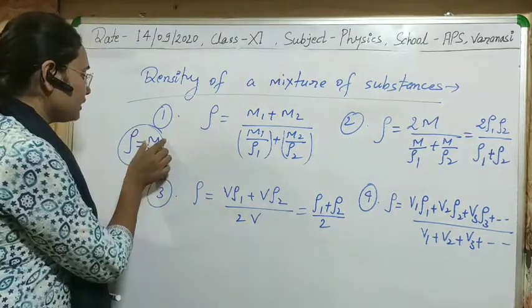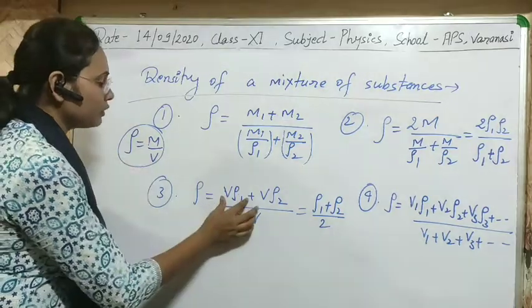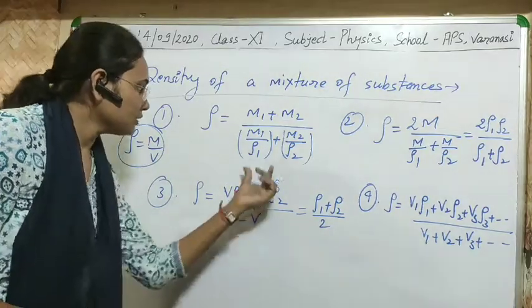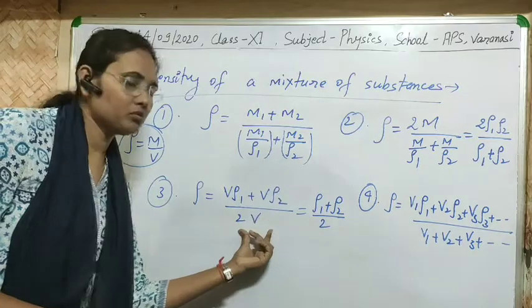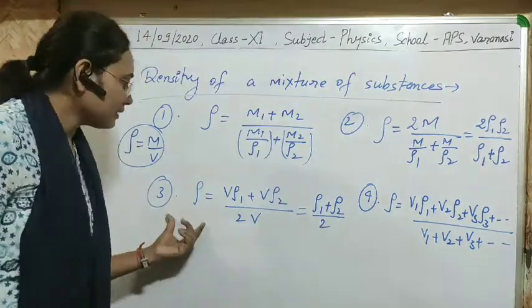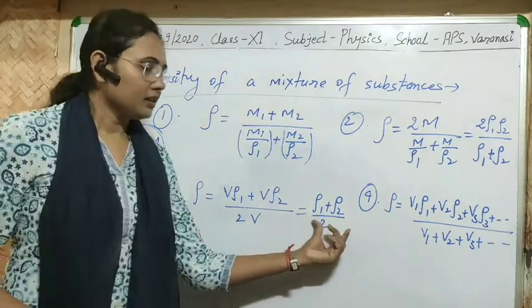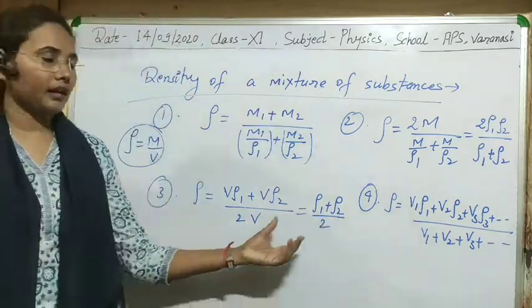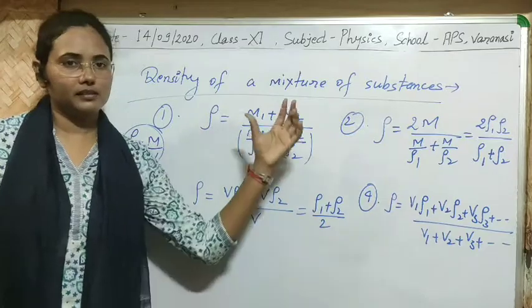So you can easily find the mass from here, which will be v into rho, upon v1 plus v2, which means 2v. After solving, you can easily get that in this case the density will be simply the average of the two densities of those substances.